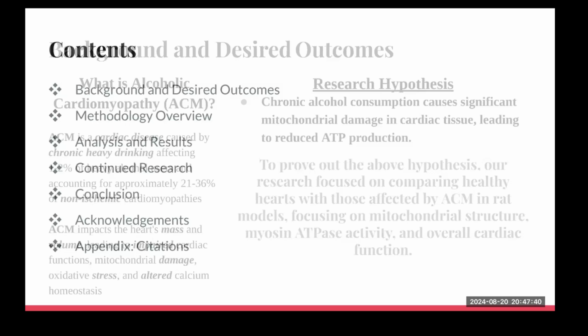the ATPase, right? So, our research hypothesis is that chronic alcohol consumption causes significant mitochondrial damage in cardiac tissue, leading to reduced ATP production. To prove out the above hypothesis, our research focused on comparing healthy hearts with those affected by ACM in rat models, focusing on mitochondrial structure and myosin ATPase activity.